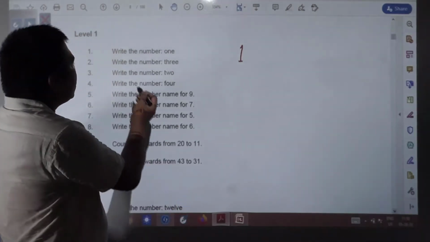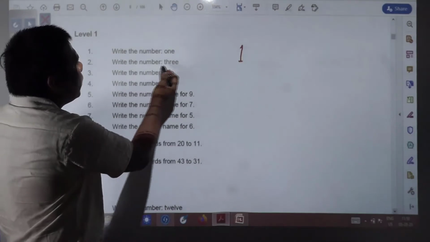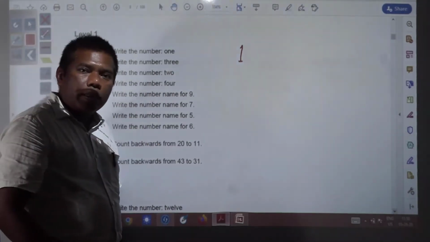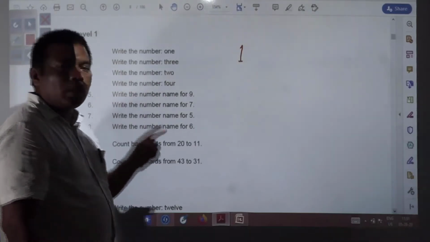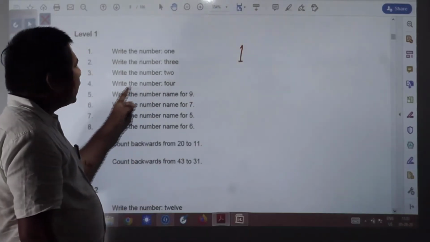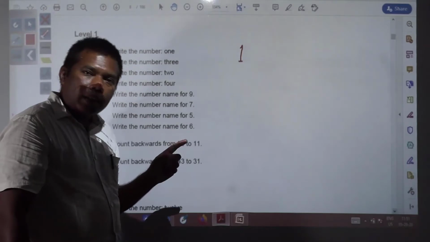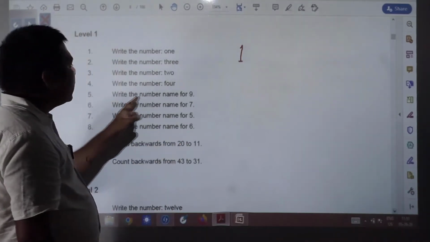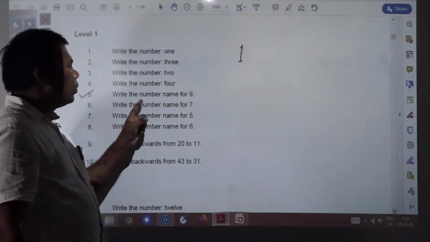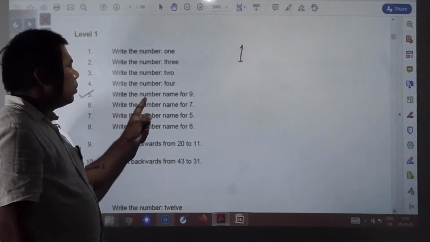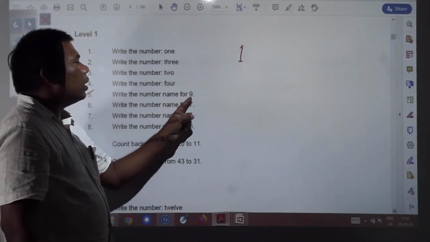Here you see the second question, write the number 3. You know how it is to be written, 3. You can write it yourself. Write the number 2. Again you can write yourself. Write the number 4. Again you can write yourself. Question number 5 is, write the number name for 9.